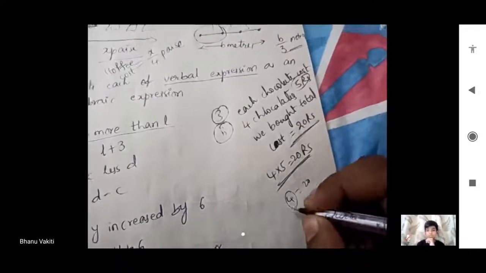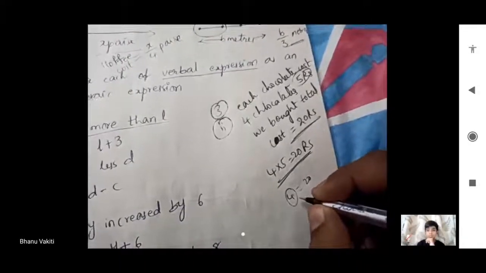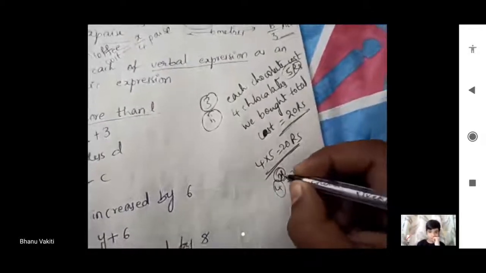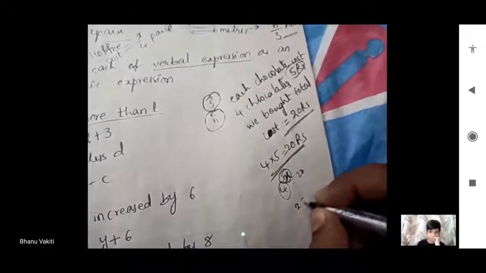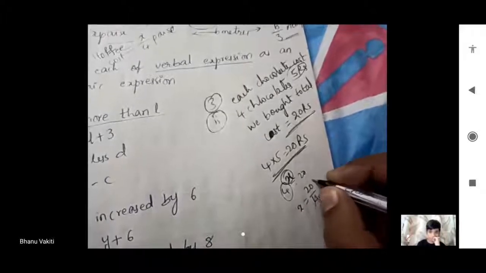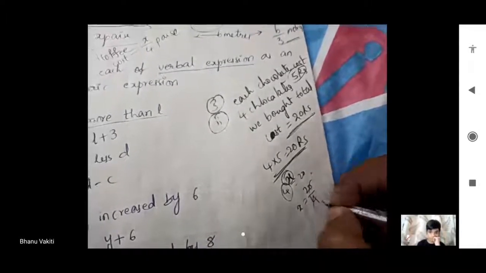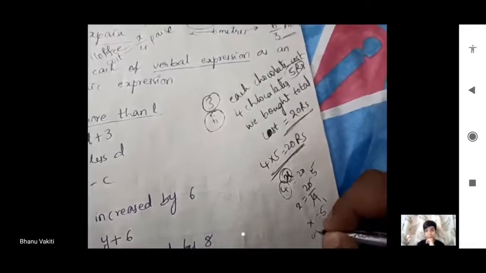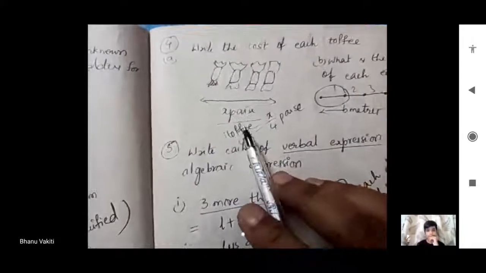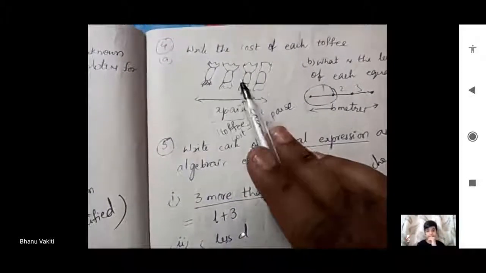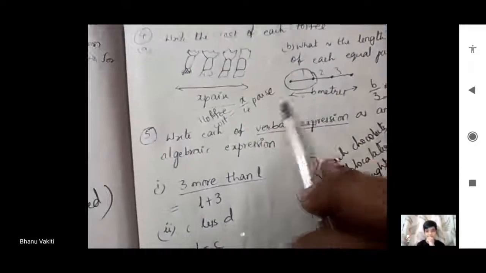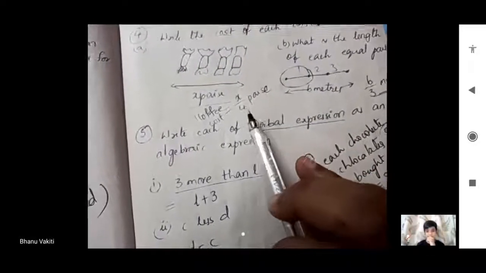How many we buy? How much is the cost of each one? 4 into x we have to take. Each one cost is x. So x is equal to 20 by 4. 4 ones are 4, 4 5s are 20. Each chocolate cost is equal to 5 rupees. So in that manner here, we have to divide total cost by the number of chocolates. Then each one cost is x by 4.